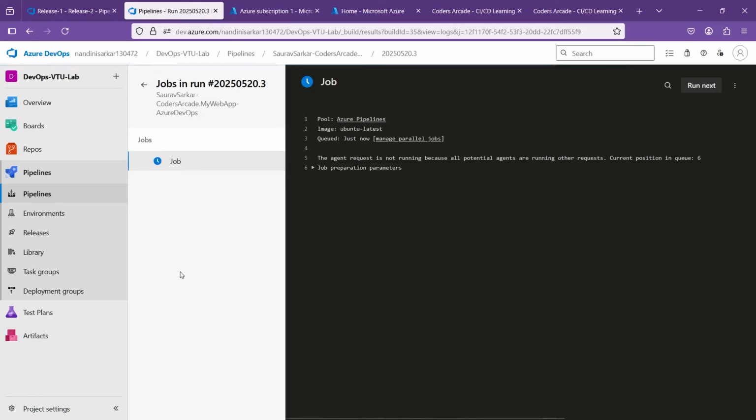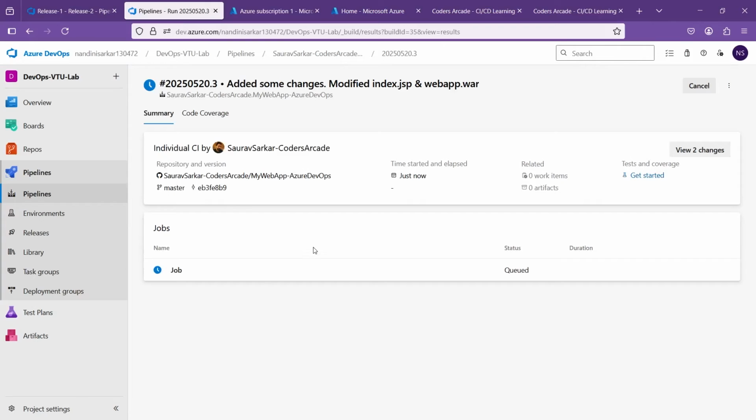The job is running. It is trying to find Ubuntu machine, the latest machine. Okay, once it finds, it will run that also.